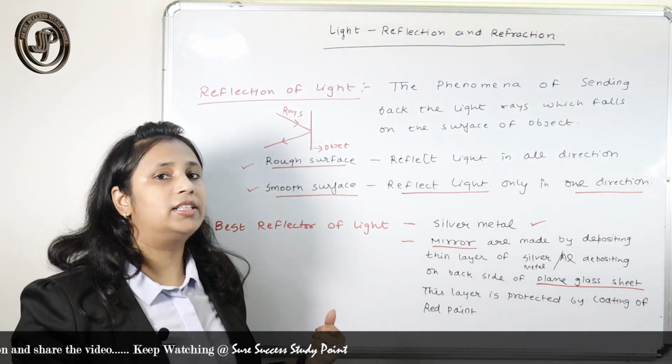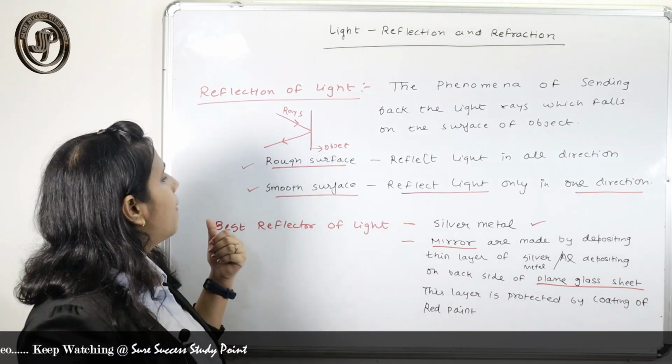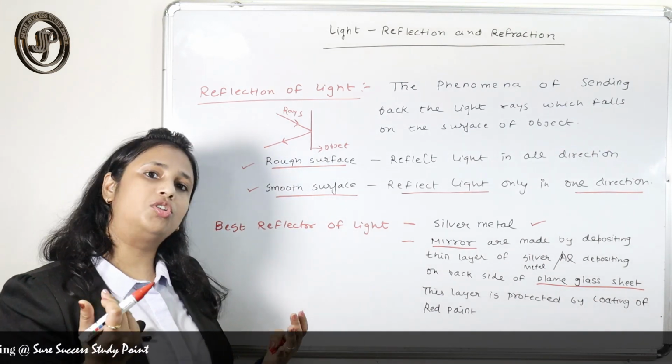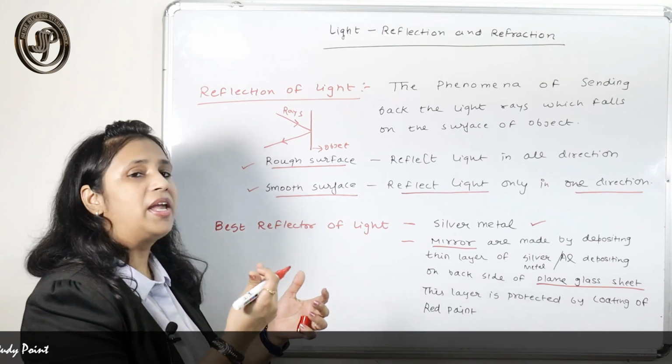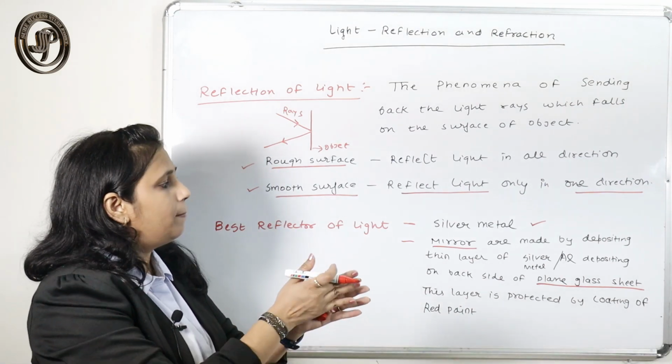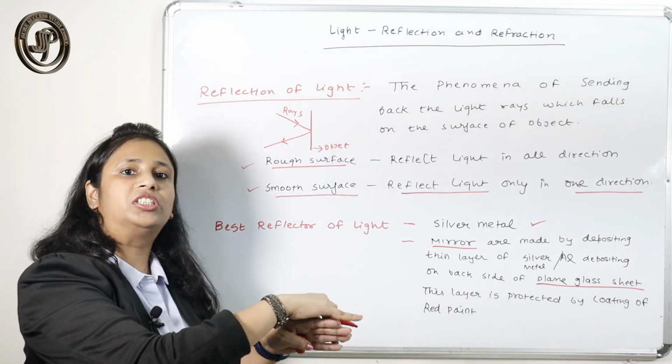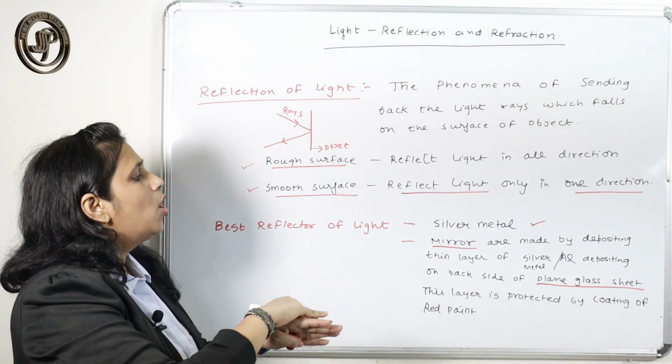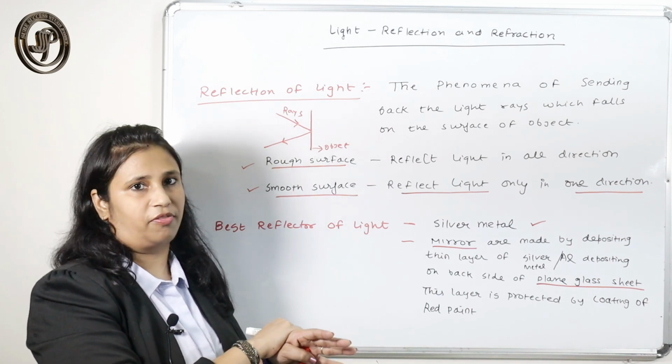So silver is a best reflector. Therefore, to make a mirror, we take a plain glass sheet and deposit silver over one surface.